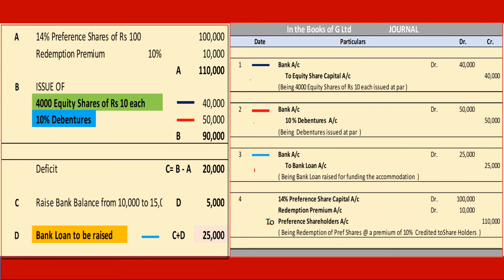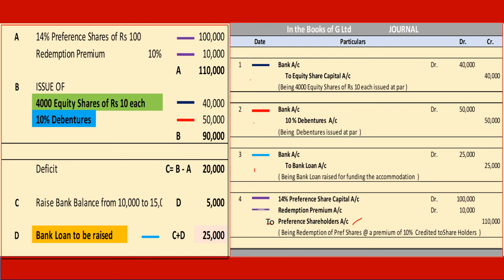Then all these monies are available. Now we have to start redemption process. How do we redeem? Take the face value of shares, 1 lakh, take the redemption premium and credit it to the owners of preference shares. Preference capital account 1 lakh, redemption premium account 10,000 and preference shareholders account 1,10,000. With that we have collected money. We have credited the amount into shareholders account pending final payment to be made. And this is the liability that is created, 1,10,000.